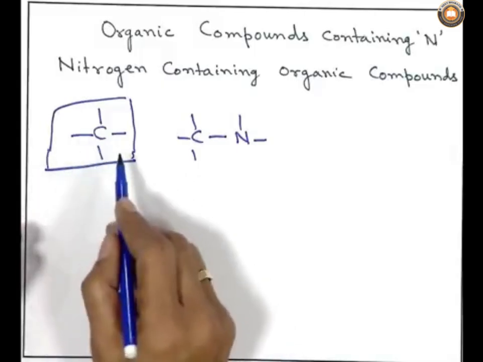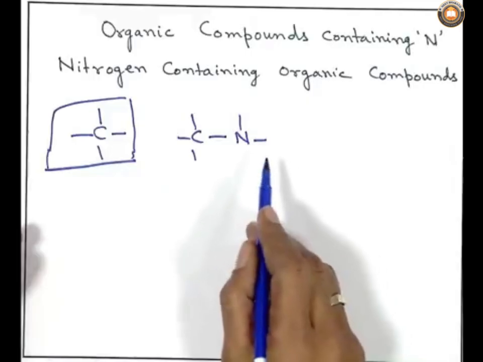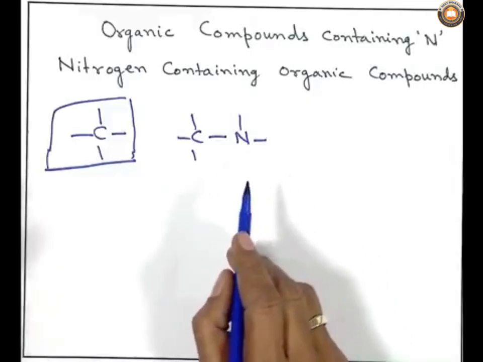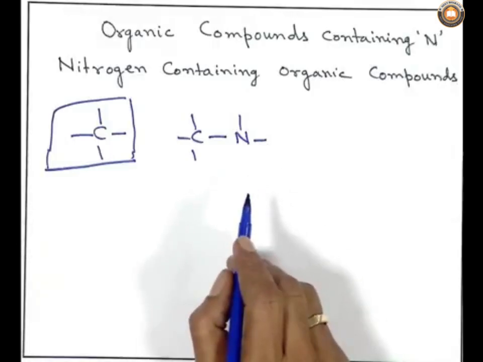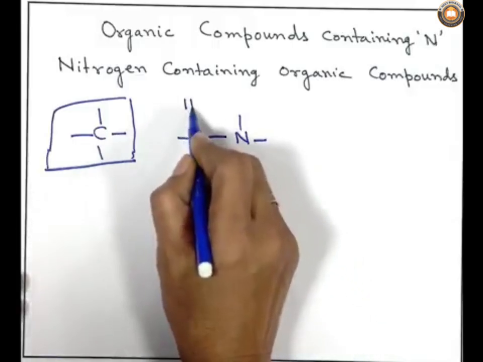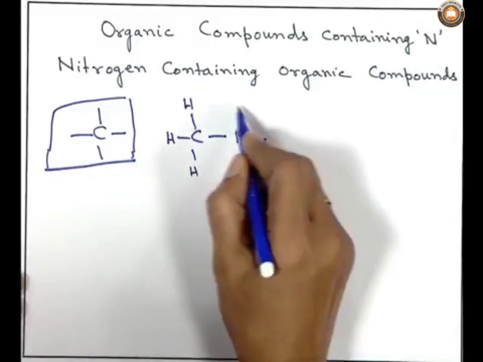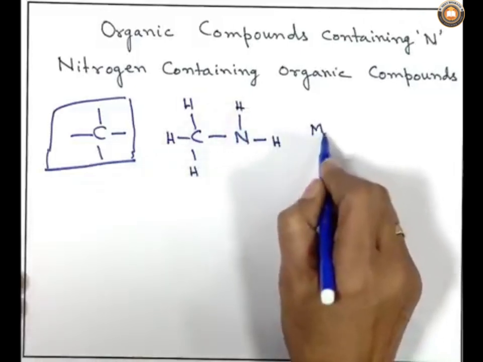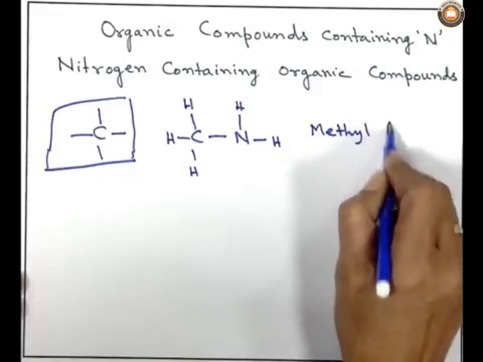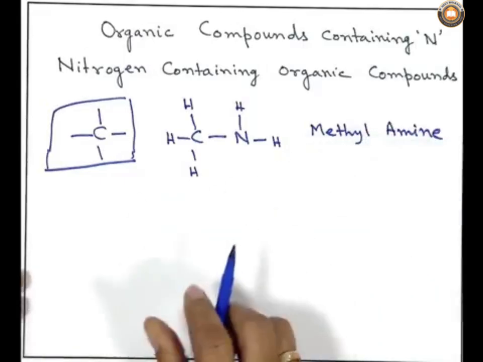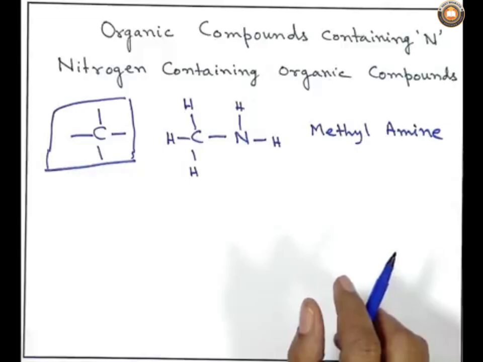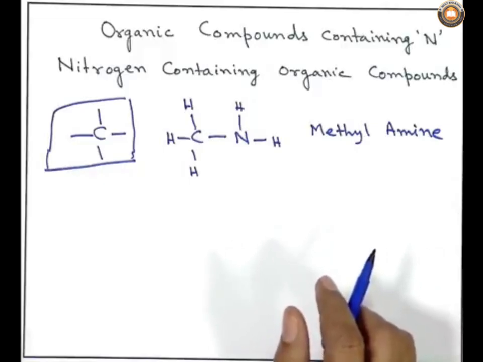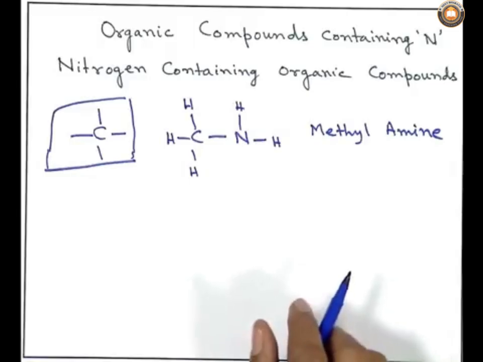I have shown tetravalent carbon and I have attached it with a nitrogen atom, and we know carbon is tetravalent, nitrogen is trivalent. So, if you now satisfy the valencies with some substituents like hydrogen, the simplest one, the compound we end up with is methylamine. This is the simplest carbon nitrogen containing compound. Now, what is the nature of this compound? Is it alkaline or basic? Is it acidic or neutral?